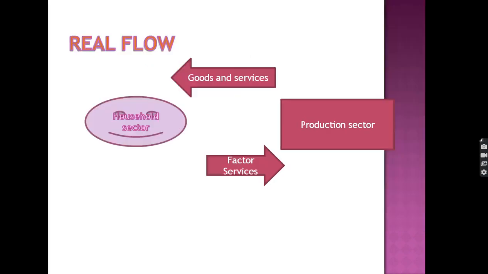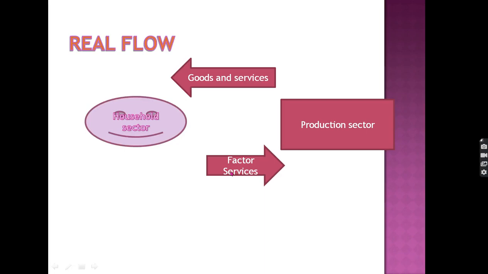Next, I try to understand and explain the real flow. Now this one is the household sector and this one is the production sector. Household provide factor services to the production sector. Factor services like rent, interest.